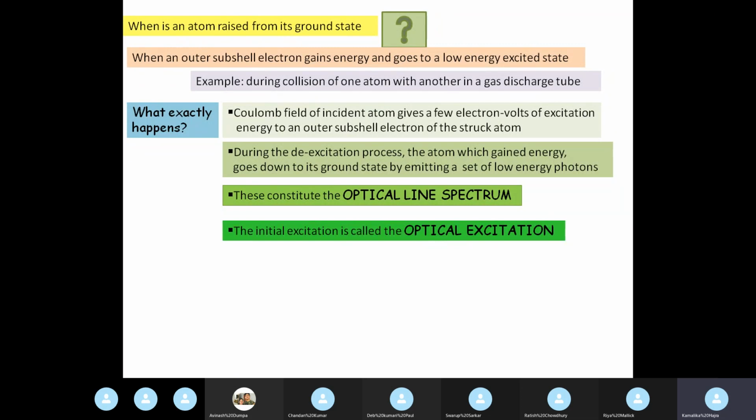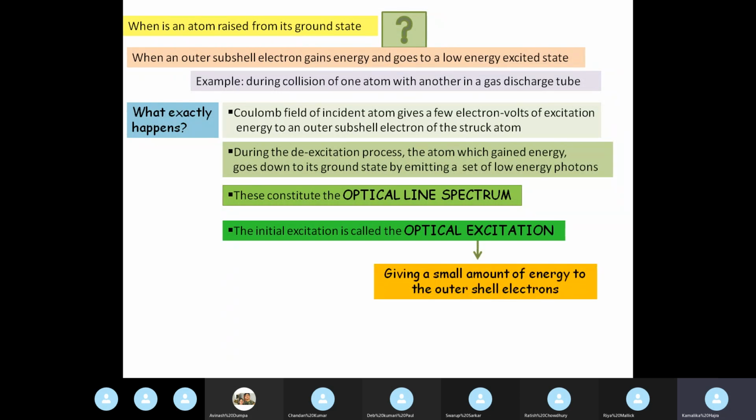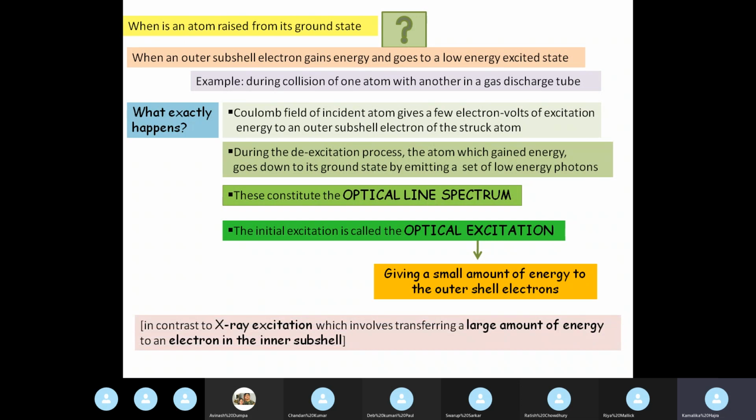This kind of initial excitation is therefore called optical excitation. What does it involve? Giving a small amount of energy to outer shell electrons. You must remember that this is in contrast to the phenomenon where X-ray excitation takes place.